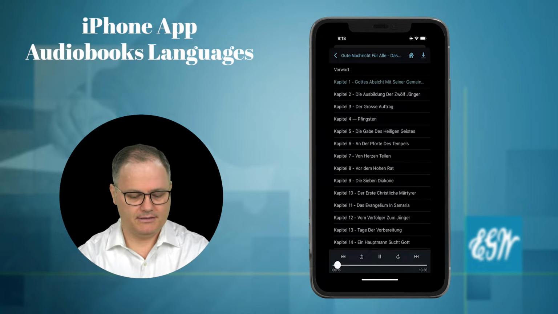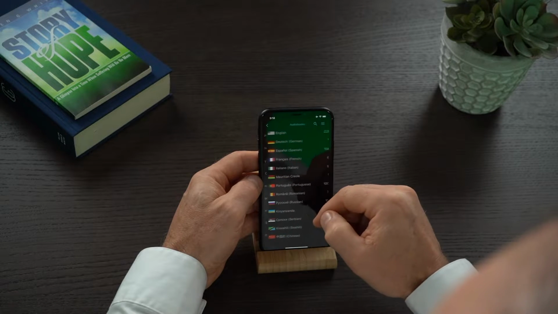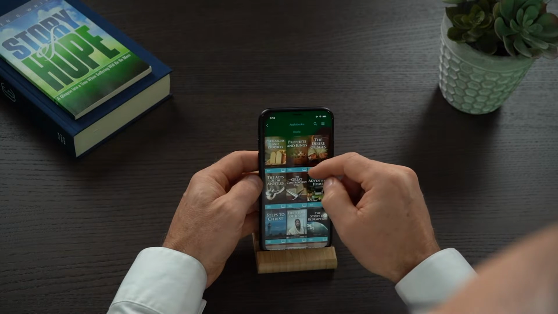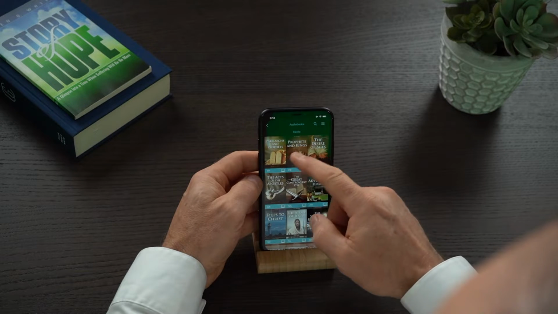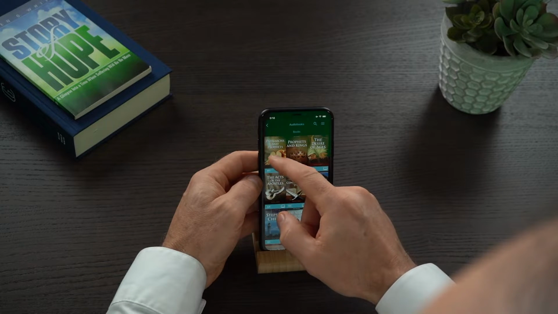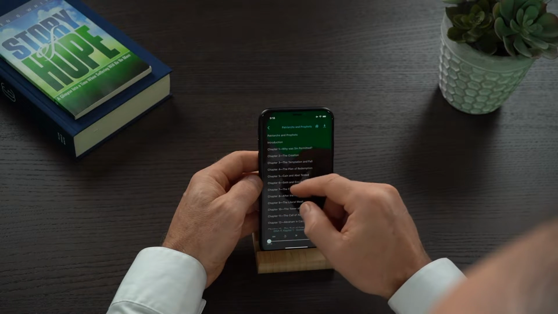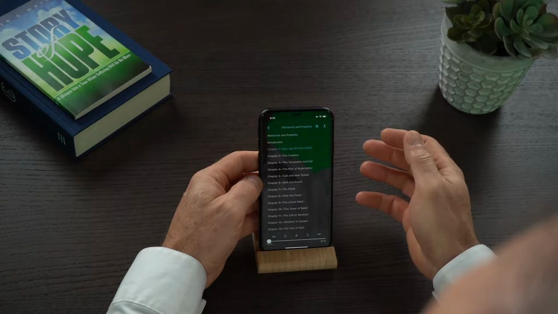Let's go and demonstrate in the English language here. So I'm going to click on home. I go down to audiobooks. I'm going to open up English. And we have that listed in the different collections. So we have the Conflict of the Ages listed at the top here. If you want to listen through all the Conflict series, you could start here in Patriarchs and Prophets, go to chapter 1, and as you can see, we're starting to listen to chapter 1.